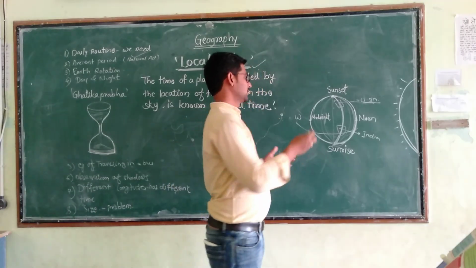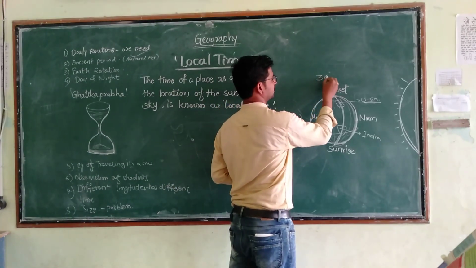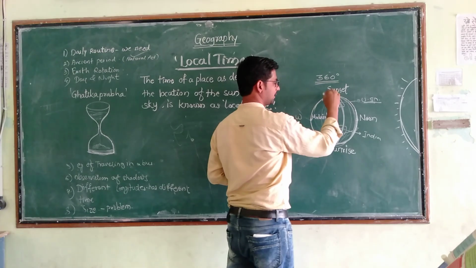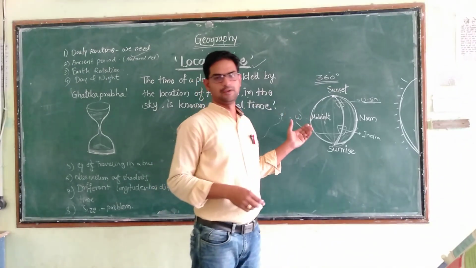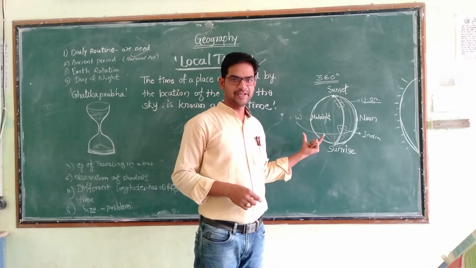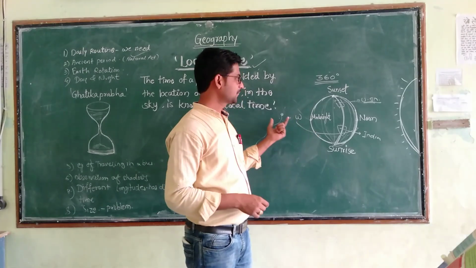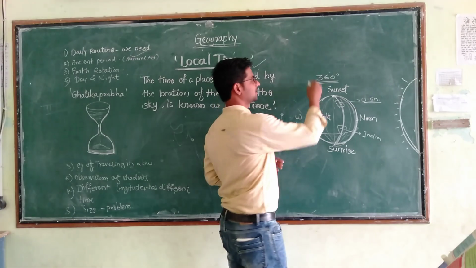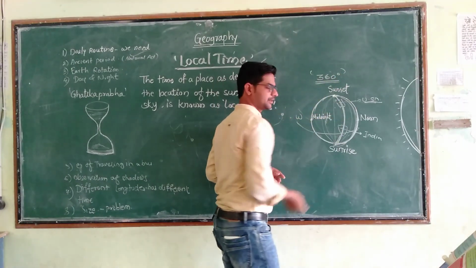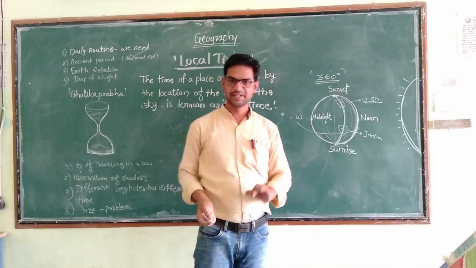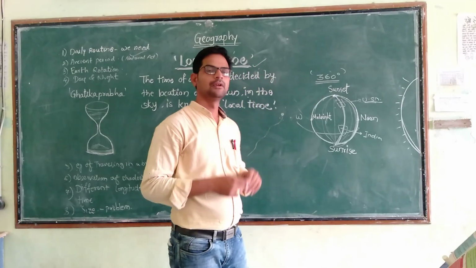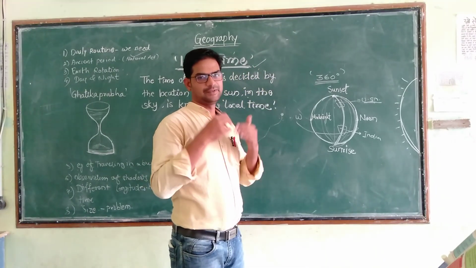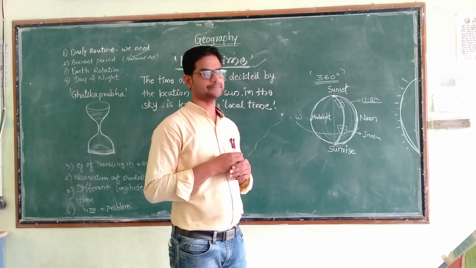There are a total of 360 degrees on the earth. We all know that our earth is spherical. That's why each circle has 360 degrees. So there are 360 longitudes on the earth's surface. Each degree carries one longitude. So on each longitude there will be a different time.